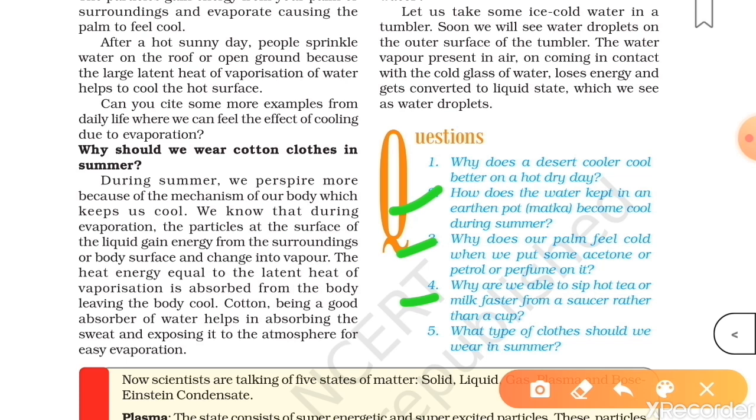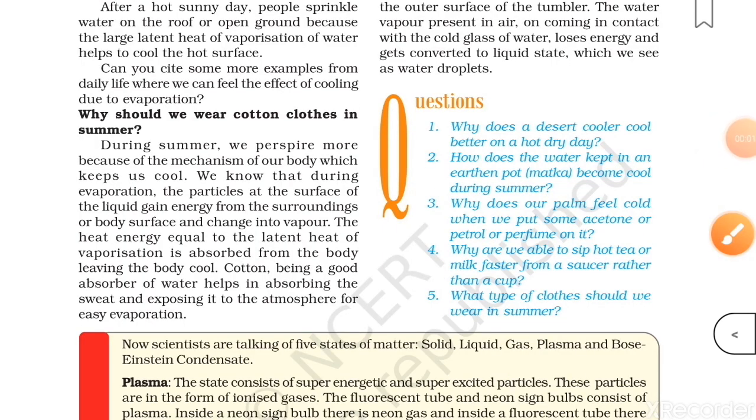Now lastly, what type of clothes should we wear in summer? The answer is, students, during summer we perspire more due to the body mechanism to keep it cool. Cotton is a good absorber of water. It absorbs the sweat and exposes it to the atmosphere. This speeds up evaporation of sweat and causes cooling. This makes us feel comfortable. That is why we should wear cotton clothes during summer.